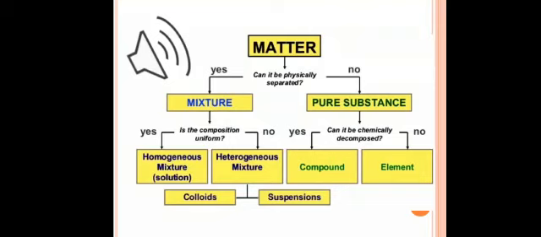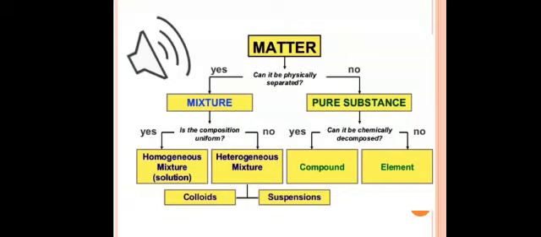Now, about composition. What is the composition of this mixture? Is it uniform or non-uniform? If it is uniform, that means it's a homogeneous mixture. If it's non-uniform, that means it's a heterogeneous mixture. We have two types of heterogeneous mixture: one is colloid and another one is suspension.